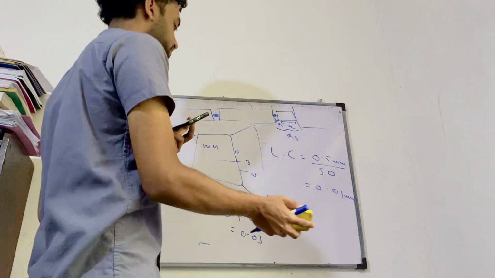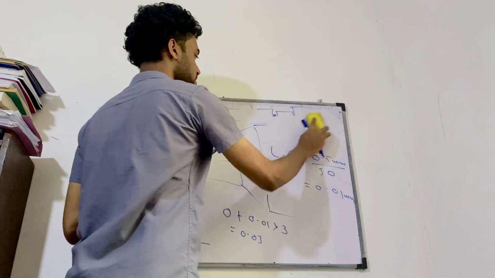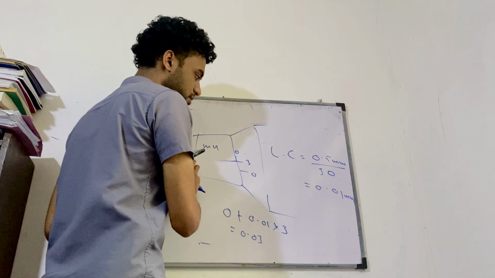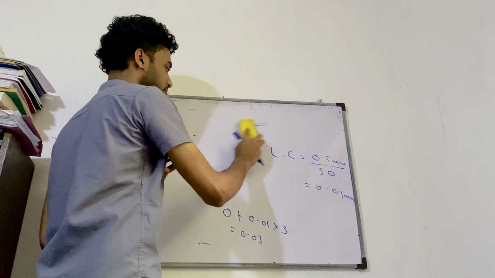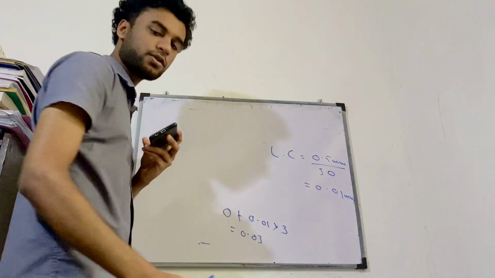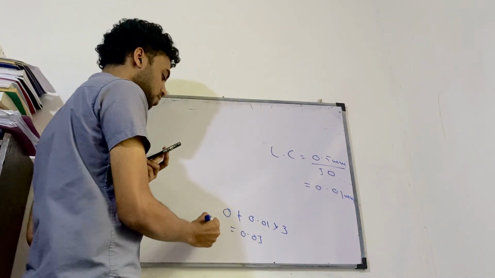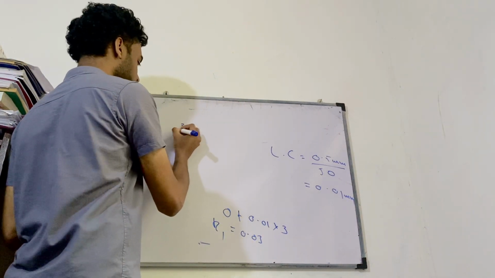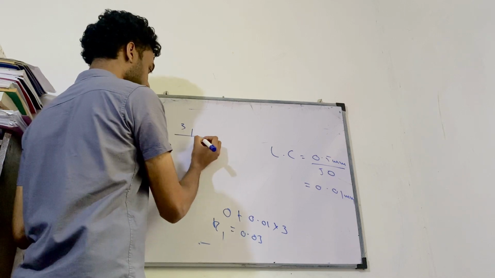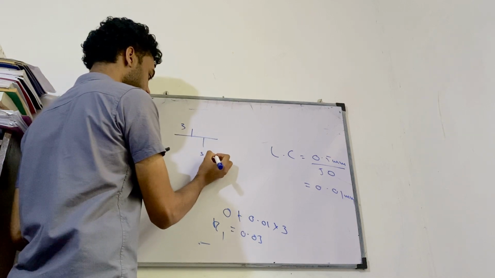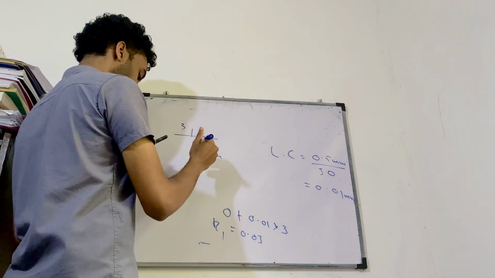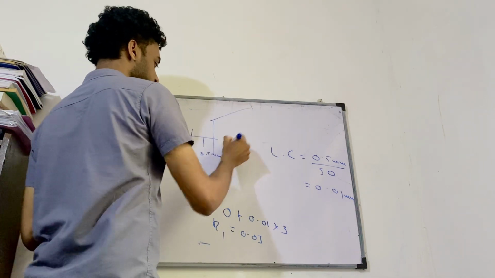So let's see the final reading. The initial reading is 0.03. What's the final reading? Can you see 3 millimeters here, and then 3.5 millimeters? Then after that, you get the circular scale like this.